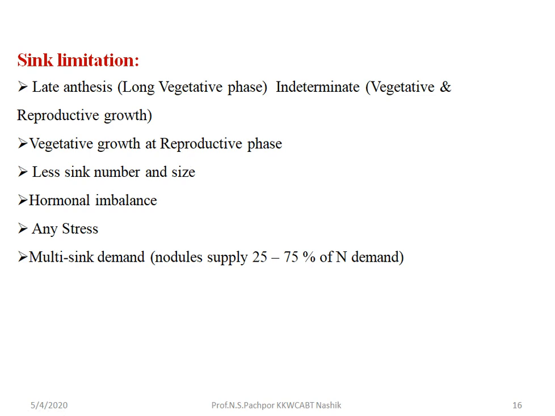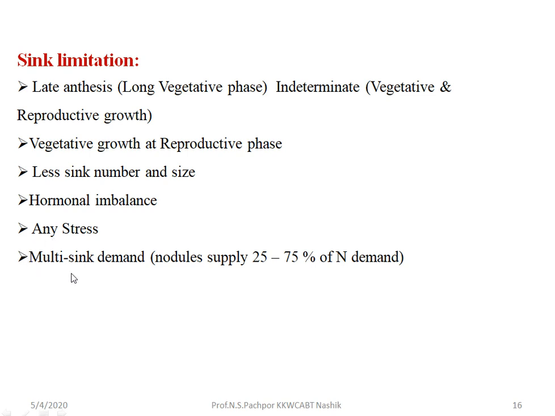Then less sink number and size. If the sink number and size are less, then it will affect the process of accumulation of dry matter. Then hormonal imbalance. Sometimes hormonal imbalance occurs in the plant. Because of this, hormonal imbalance can affect the translocation of photoassimilates from source towards the sink, or sometimes it affects the growth of source and growth of sink. Then any stress, biotic or abiotic, which affects sink development.